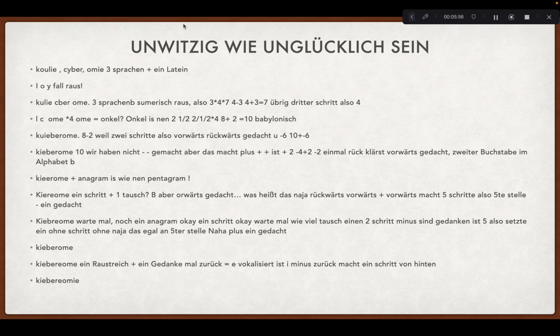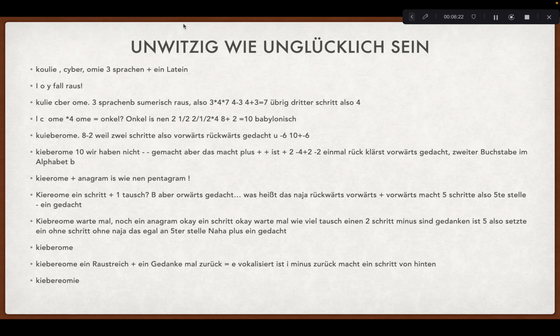So we have KibEroMie. We made the anagram, we switched that out. We switched the R back. We did the 1 step back, so we didn't put it at the 4th place, but at the 5th place where we put the R. What is that? We have 2 steps plus 1 step switched out, so it's the... wait, no, that's wrong again.